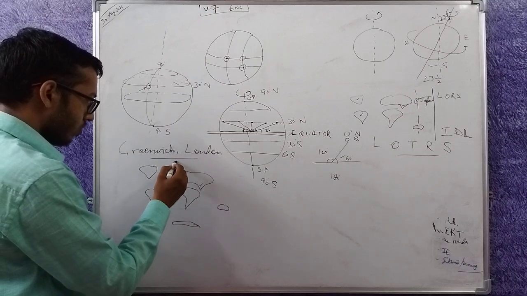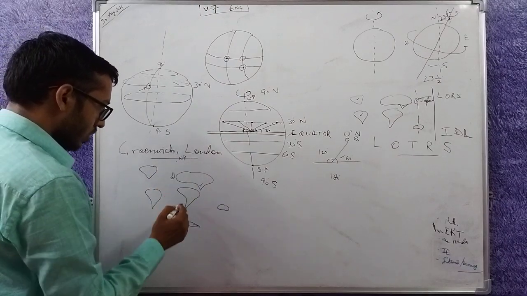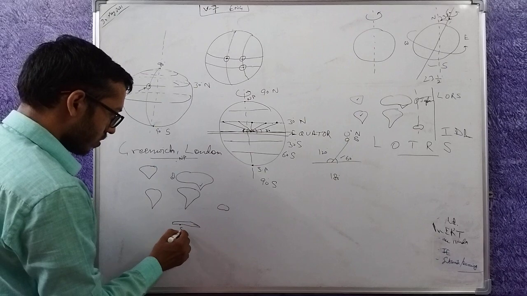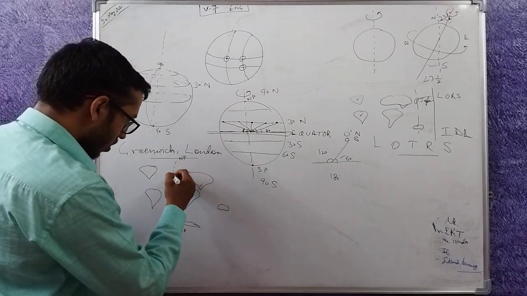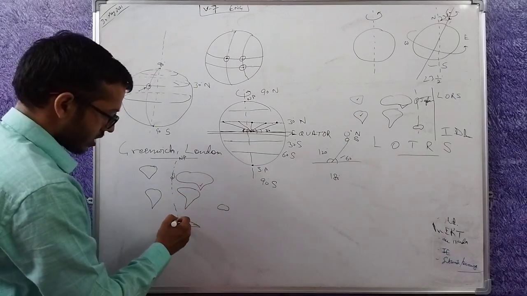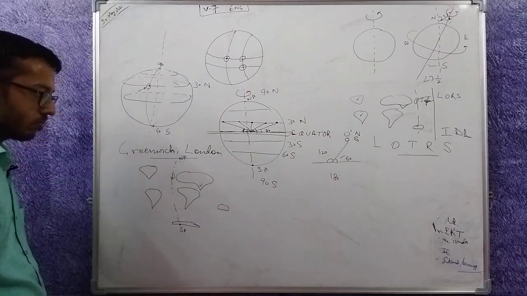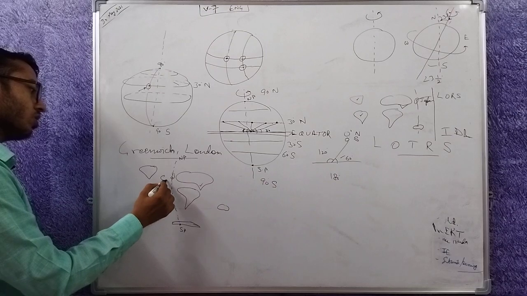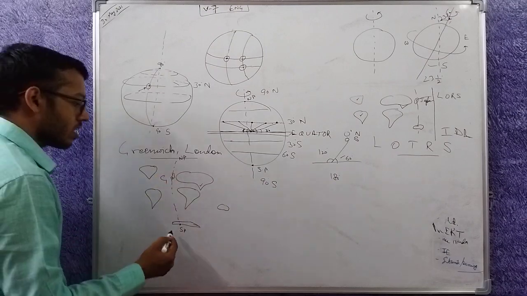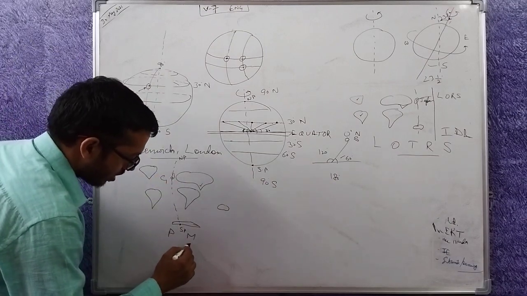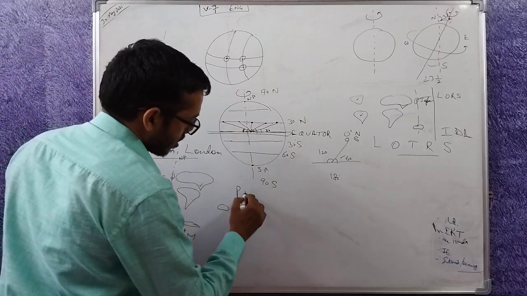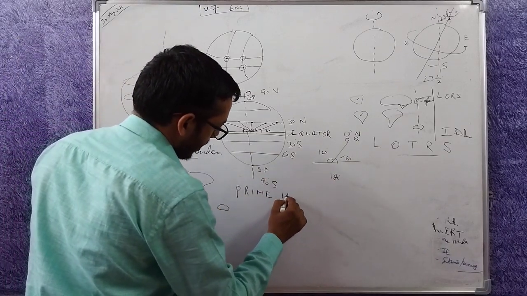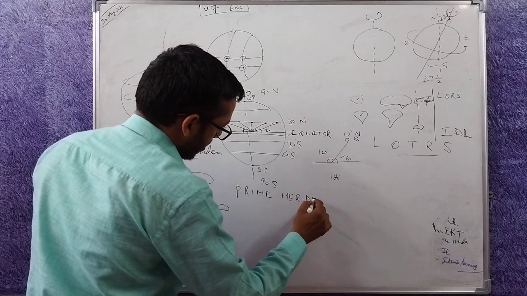So I define from North Pole to South Pole a line on the surface of the earth. It is again completely imaginary. I define this line passing through Greenwich in London as prime meridian. That is prime meridian. How does this help?